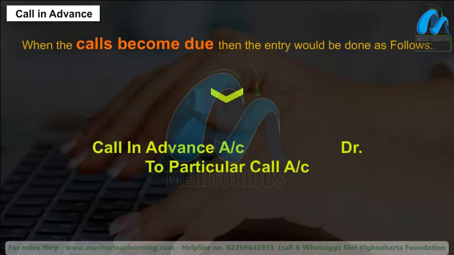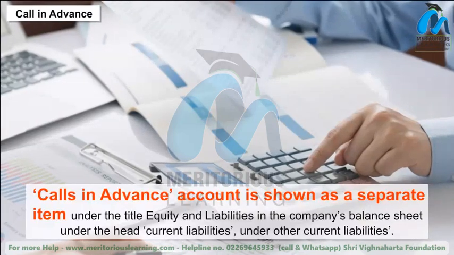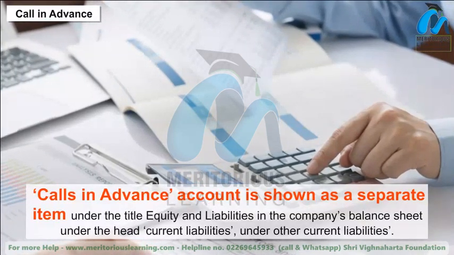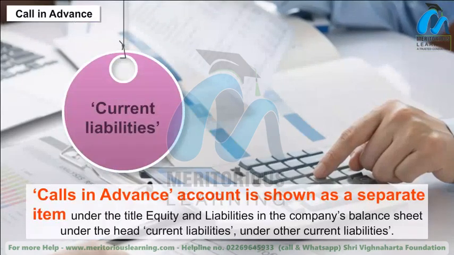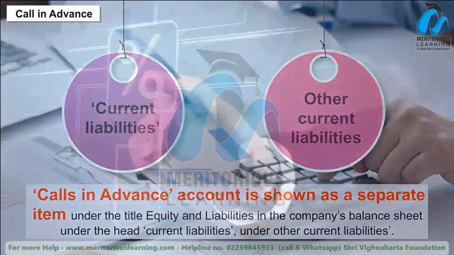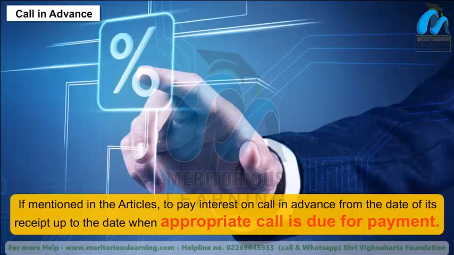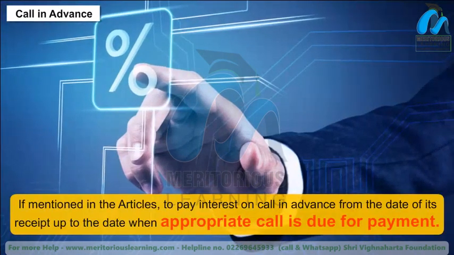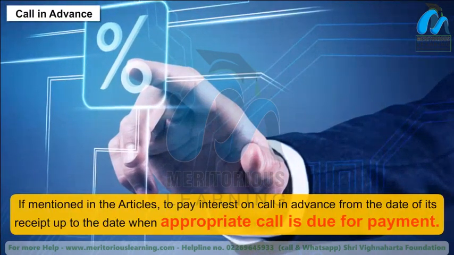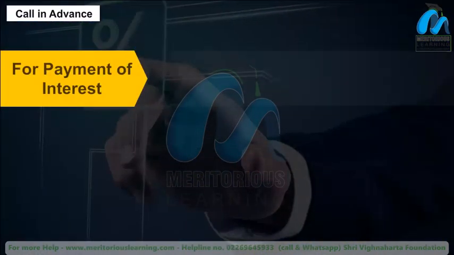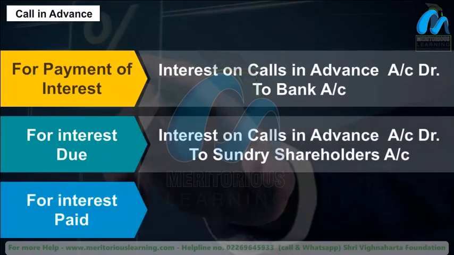done as follows. Calls in advance account is shown as a separate item under the title Equity and Liabilities in the company's balance sheet, under the head Current Liabilities, under Other Current Liabilities. If mentioned in the articles, interest is paid on call in advance from the date of its receipt up to the date when the appropriate call is due for payment. The entry would be done as follows. For payment of interest, for interest due, for interest paid.